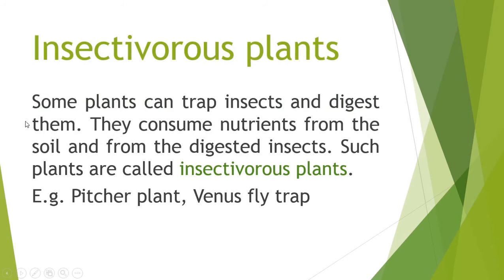Insectivorous plants. Some plants can trap insects and digest them. They consume nutrients from the soil and from the digested insects. Such plants are called insectivorous plants. For example, pitcher plant, Venus flytrap.